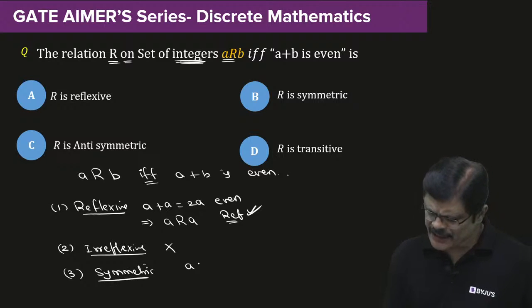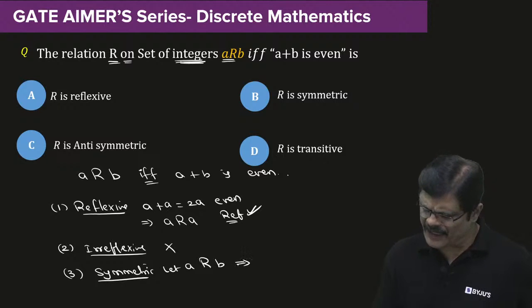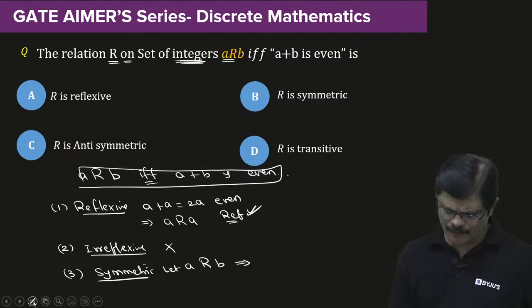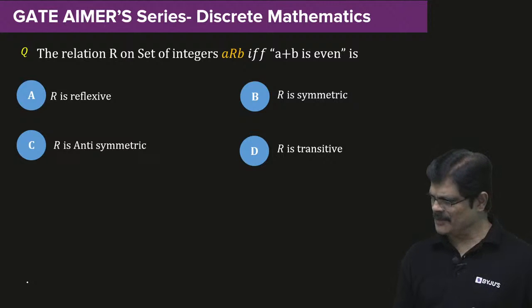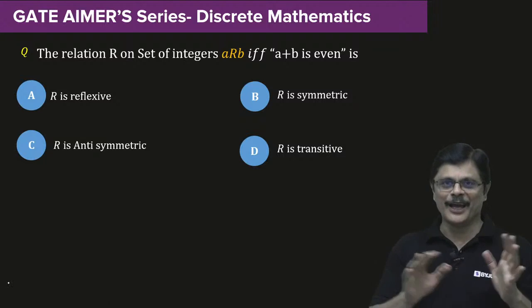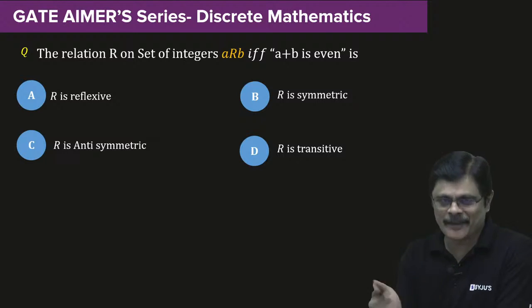Suppose A is related to B. Let A be related to B. What do you mean by A related to B according to the definition of this particular function, Babu? Oh, sorry, I messed it up. Sorry, we cannot revert. So let me quickly do this. I removed everything. Okay, let me quickly do it.